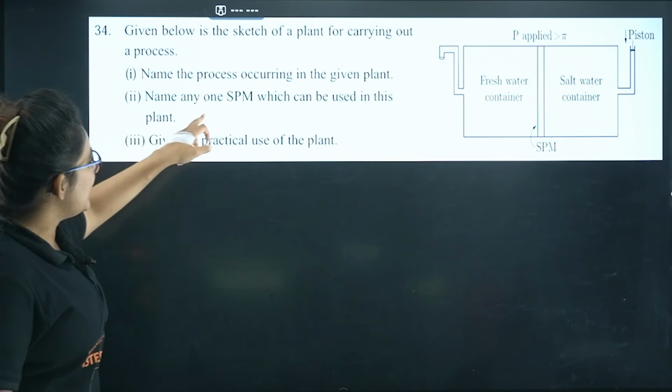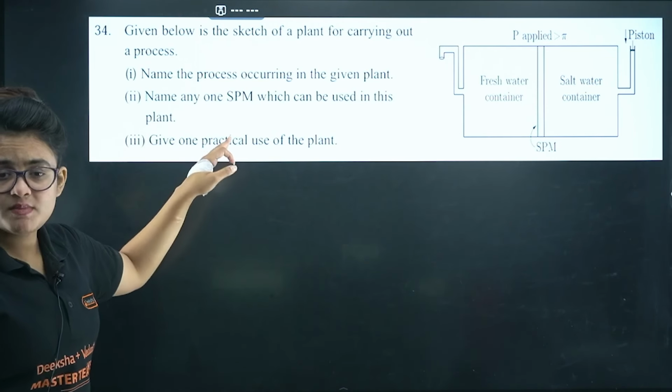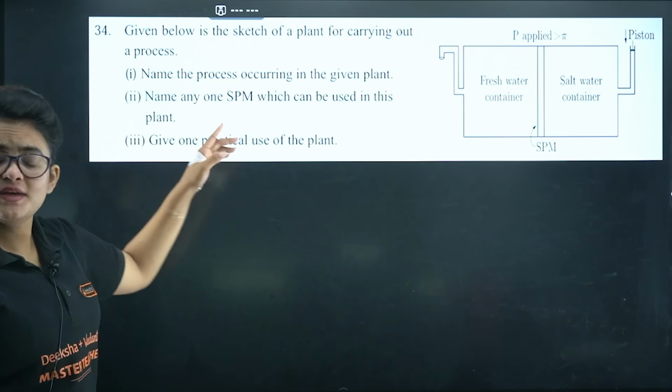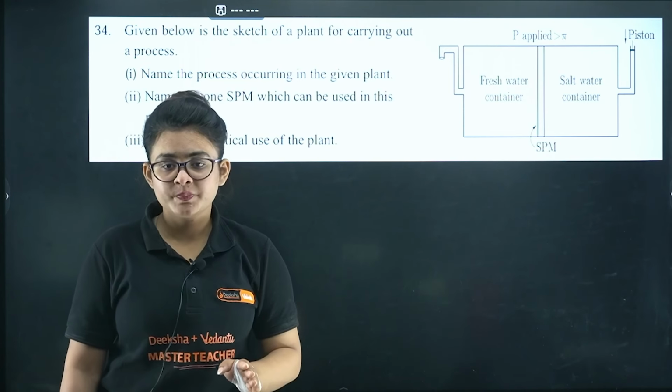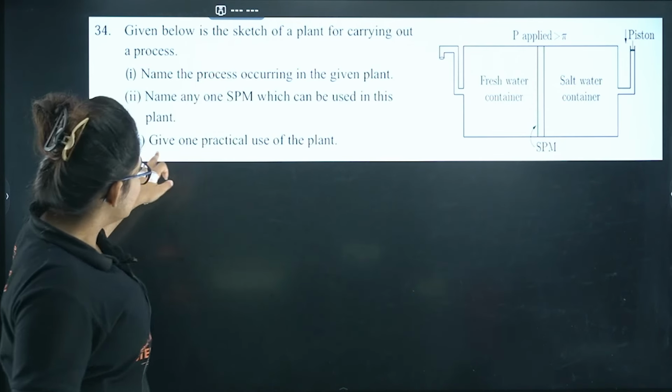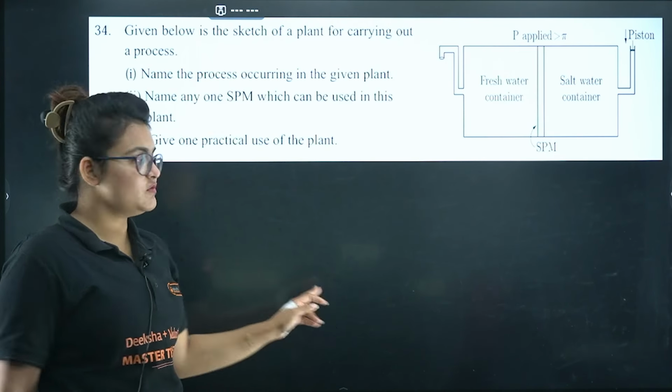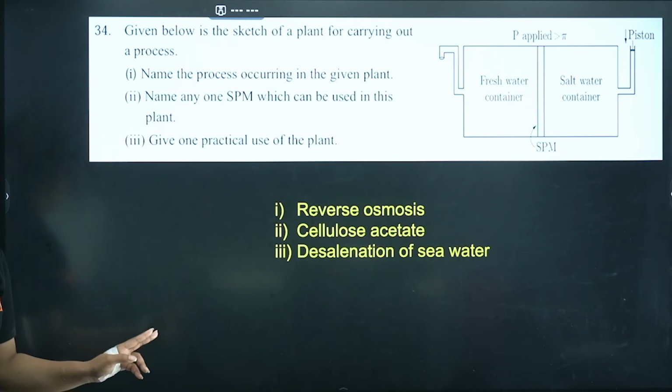Name any one SPM, that is semi-permeable membrane, which can be used in this plant. So we can use cellulose acetate. Next, give one practical use of the plant, that is definitely the desalination of seawater. I guess it's clear to you.